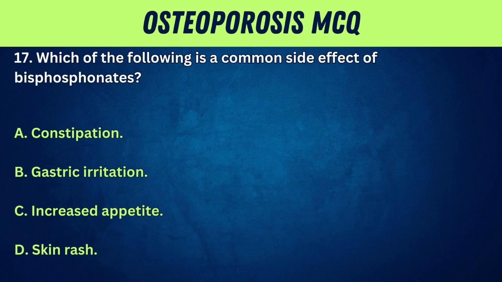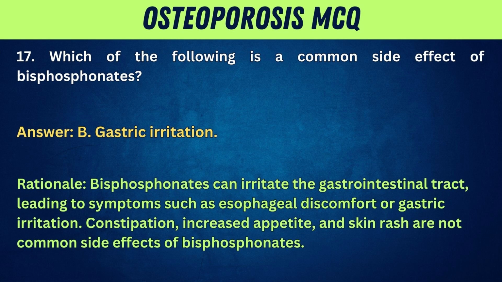17. Which of the following is a common side effect of bisphosphonates? A. Constipation. B. Gastric irritation. C. Increased appetite. D. Skin rash. Answer: B. Gastric irritation. Rationale: bisphosphonates can irritate the gastrointestinal tract, leading to symptoms such as esophageal discomfort or gastric irritation. Constipation, increased appetite, and skin rash are not common side effects of bisphosphonates.